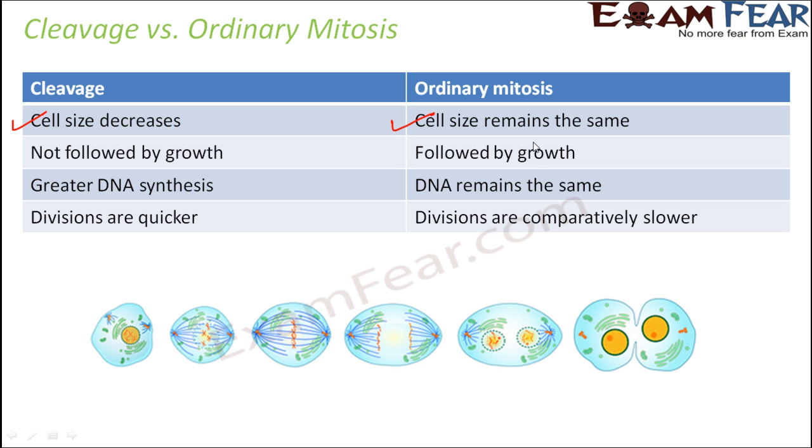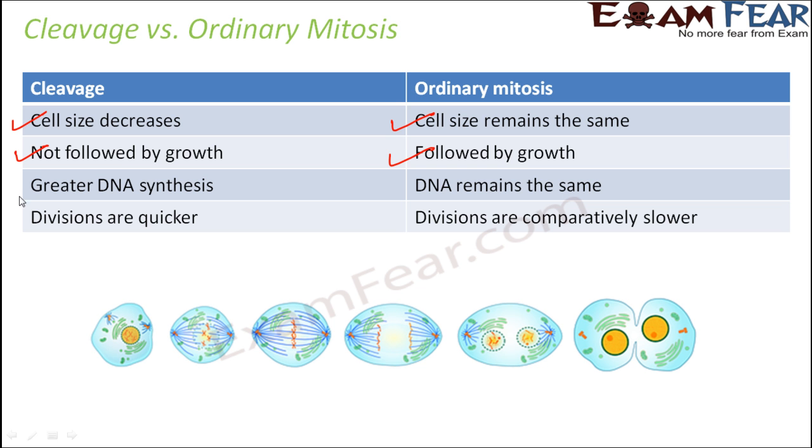Even though the cells are increasing in number, the cell sizes are gradually decreasing. Cleavage is not followed by growth, but ordinary mitosis is followed by growth.